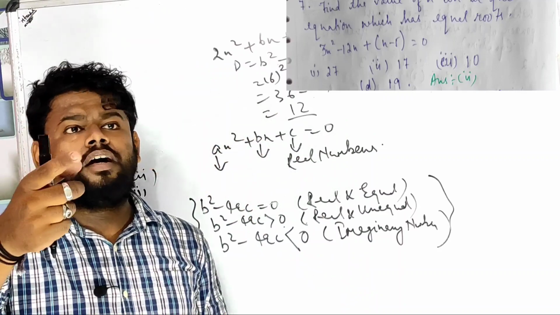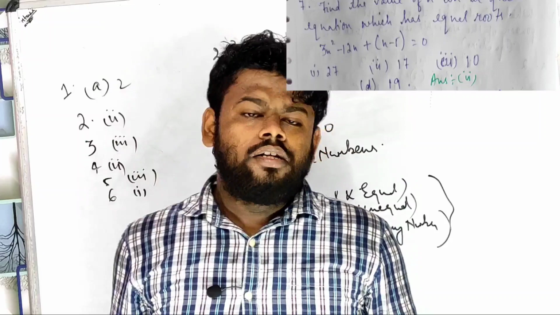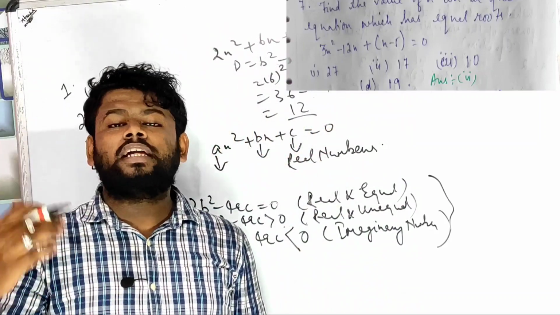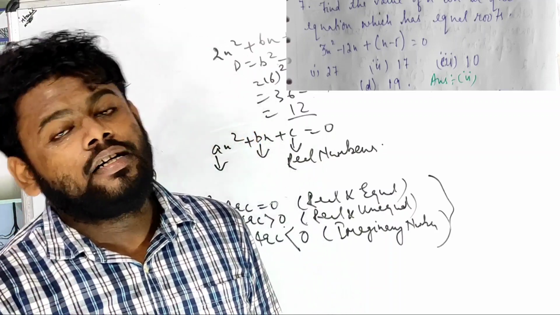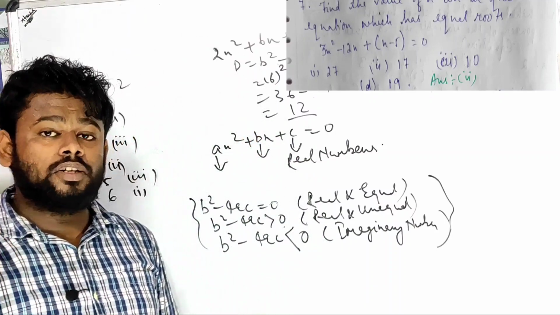Question can come like this also. The alternative name of the nature of the roots is known as zero of the equation, root of the equation. So zero of the equation, root of the equation, nature of the equation, all remain the same.